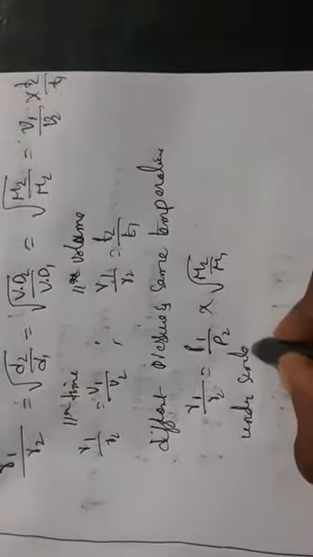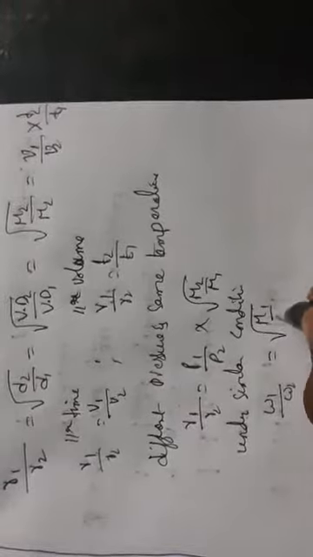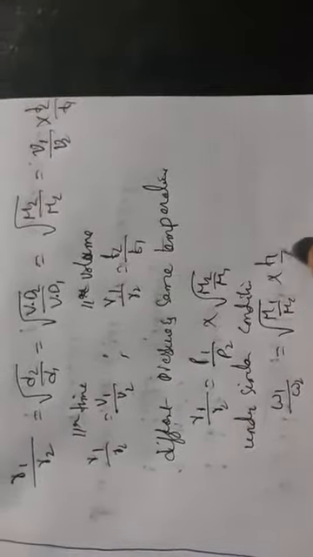So under similar conditions, what can we write here? Under similar conditions, we have W1 by W2 is equal to root over M1 by M2 into T1 by T2. So this is for different pressure and same temperature at similar conditions. Coming to lighter gases, lighter gases diffuse faster, we can say.